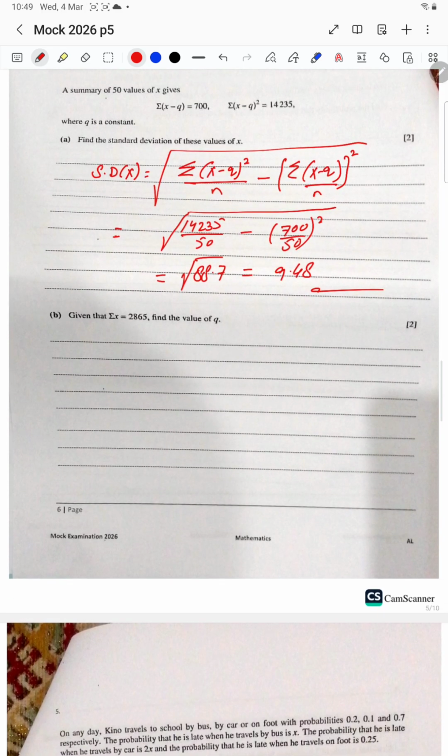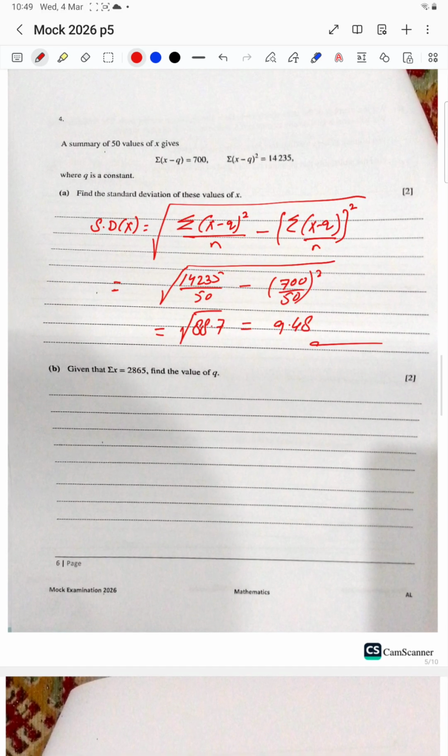Question 4, part A. Part B, given sum of x is 2865, find the value of q.